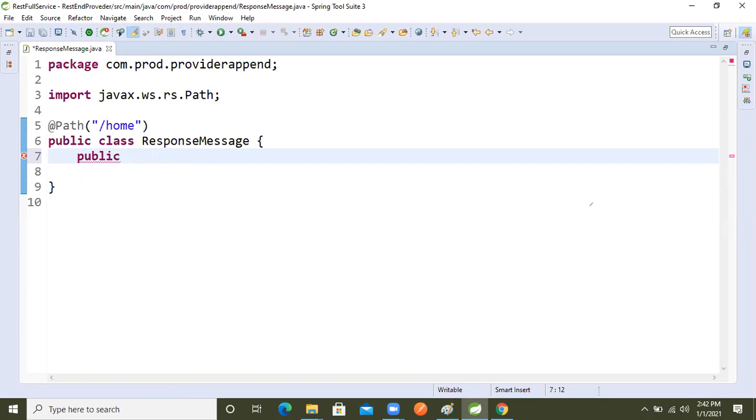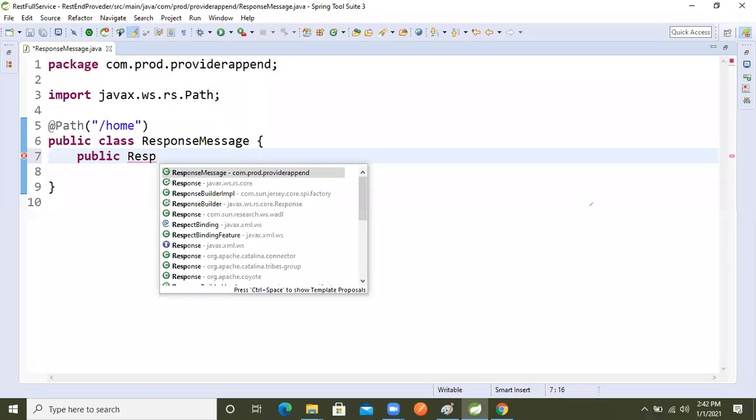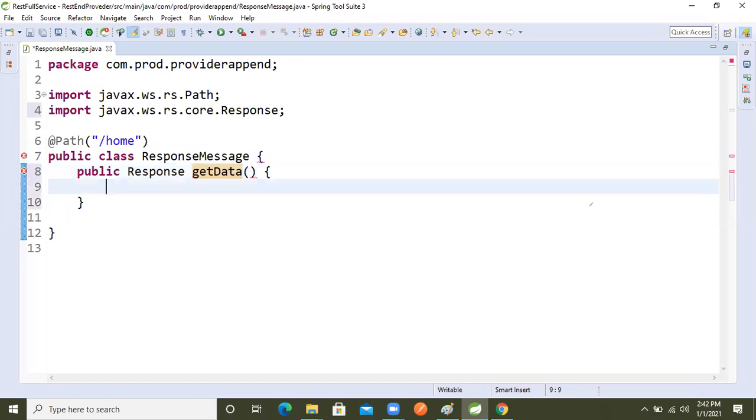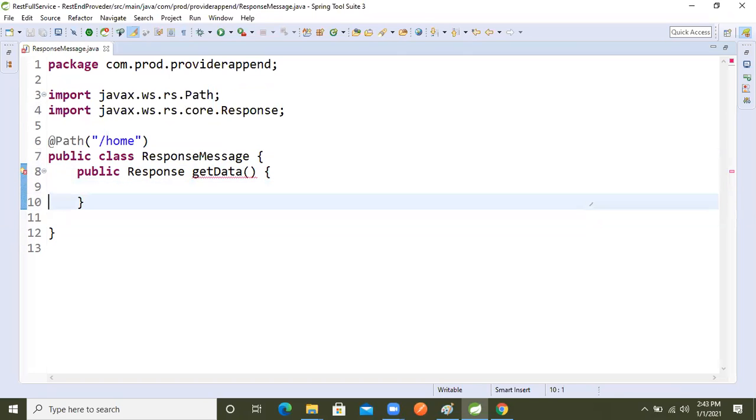This time I'm taking a response object. I'm just taking a getData method. After that I will show how this response object works.